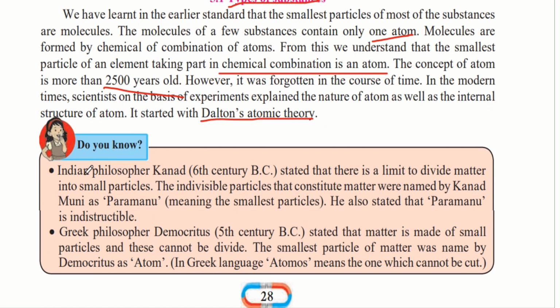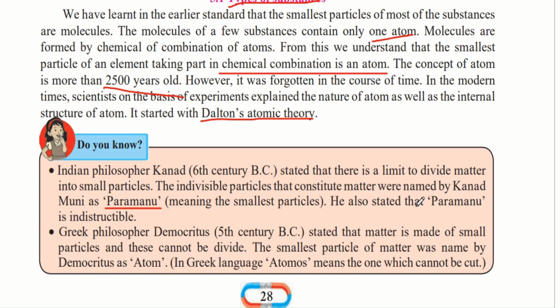Do you know, the Indian philosopher Kanad in the 6th century BC stated that there is a limit to dividing matter into small particles. As you divide matter into smaller and smaller particles, you will notice that there is a limit. There is only up to a certain point that you can divide matter. The individual particles that constitute matter were named by Kanad Muni as Paramanu, which means smallest particles. He noticed that only up to a certain limit could you divide matter, so he named it Paramanu, which means smallest particles.